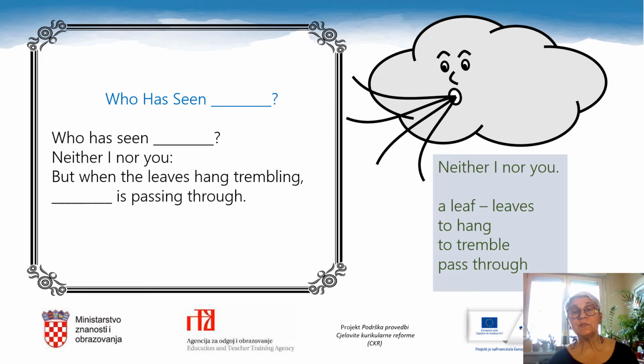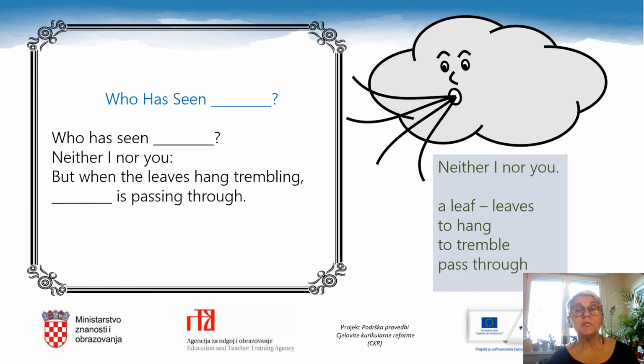Let's focus first on the second line. Neither I nor you. What does that mean? I haven't seen it, you haven't seen it. And I say nobody has seen it when we think about the two of us. Neither I nor you have seen that.